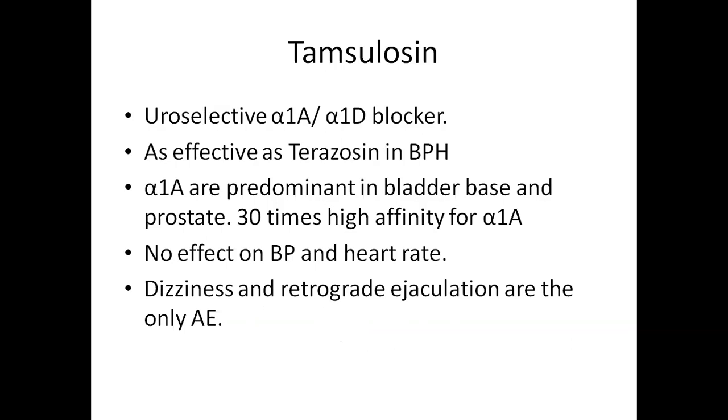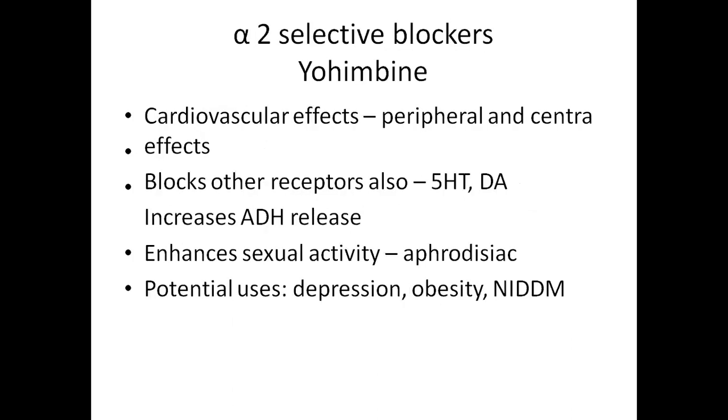Tamsulosin is a uroselective alpha 1A or alpha 1D blocker, as effective as terazosin in benign prostatic hyperplasia. Alpha 1A receptors are predominant in the bladder base and prostate. It has high affinity for alpha 1A receptors. It has no effect on BP and heart rate. Dizziness and retrograde ejaculation are the only adverse effects of tamsulosin.